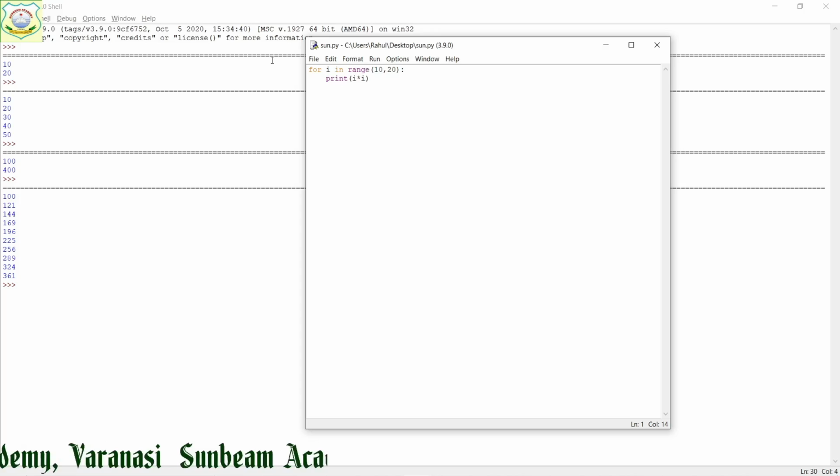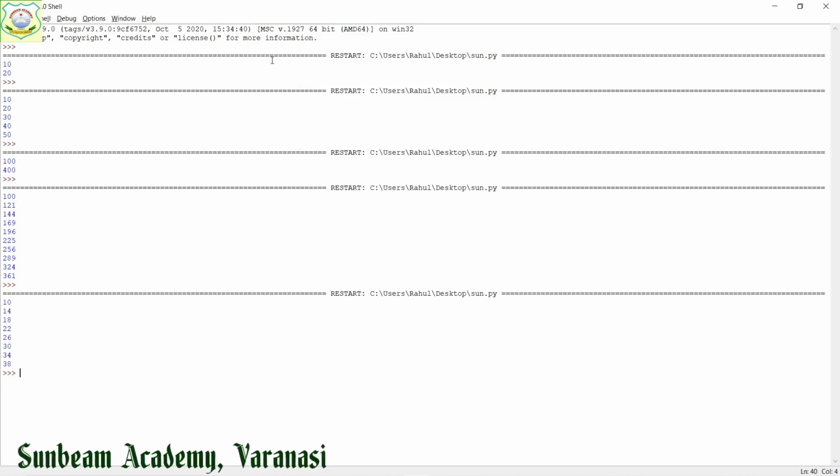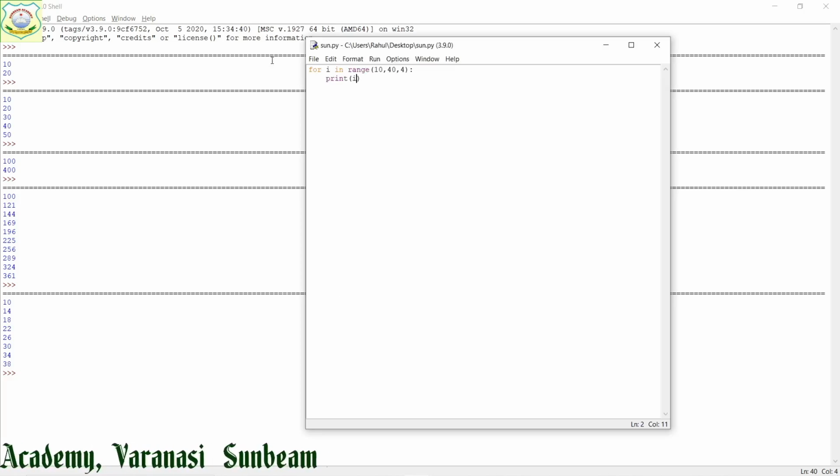Next student, I am going to use the step value. Suppose from 10 to 40 I have taken. Between 10 to 40 with step 4 I have to print I, right? Now when I save it, I will run it. You will see that 10, an increase of 4, that is 14, then 18, 22 till 38, because after 38 plus 4 is 42, it will be beyond the value.